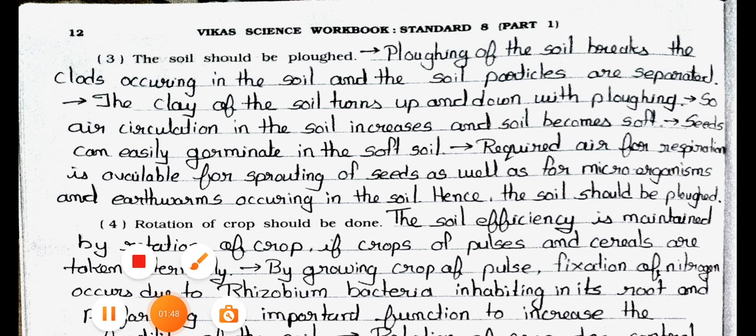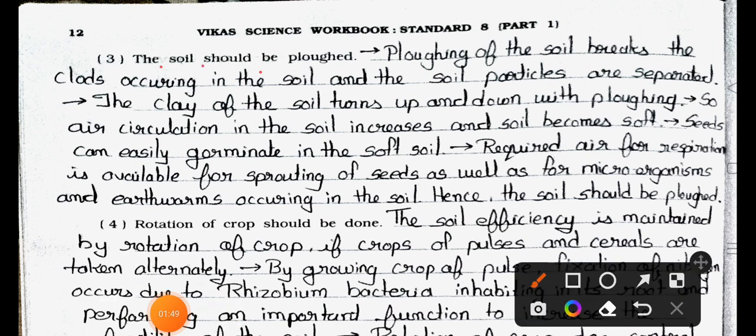Now see the number 3. The soil should be plowed. Answer is plowing of the soil breaks the clods occurring in the soil and the soil particles are separated. The clay of the soil turns up and down with the plowing. So air circulation in the soil increases and soil becomes soft. Seeds can easily germinate in the soft soil.